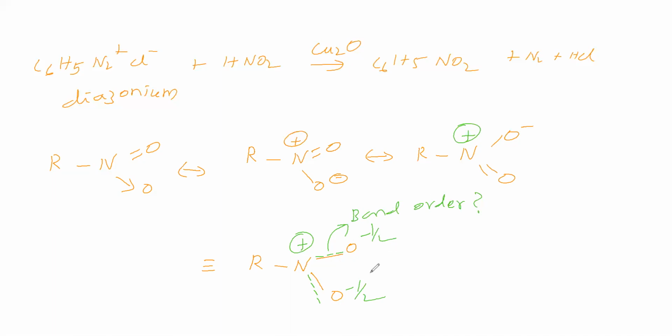Now we will see the experimental result. The experimental result says the N single bond O bond length is 114 picometer. Then we will take N double bond O. For this, the bond length is 146 picometer. So N-O single bond means 114 picometer, N-O double bond means 146 picometer.